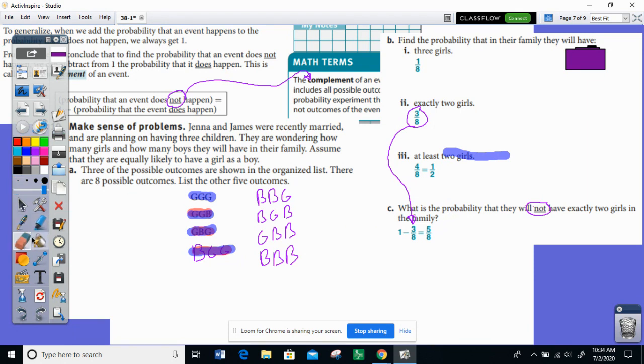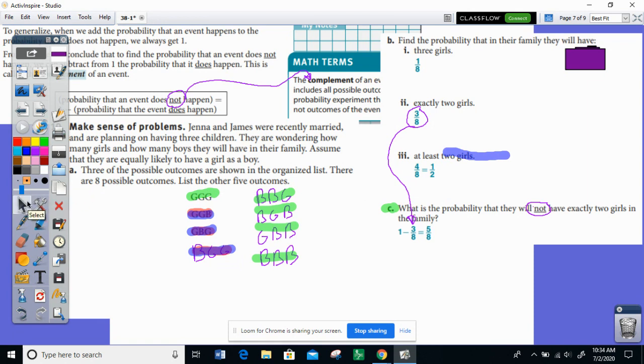If we wanted to check that, we could simply take out this possibility. Let's highlight everything where they do not have exactly 2 girls. Well, this is not 2 girls. Neither are all 4 of these. So that's 1, 2, 3, 4, 5 out of 8.